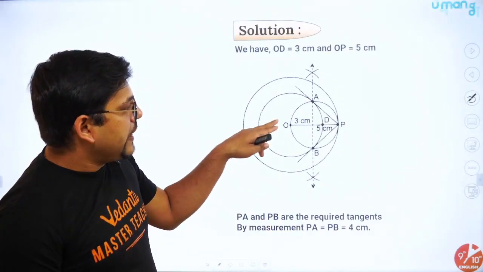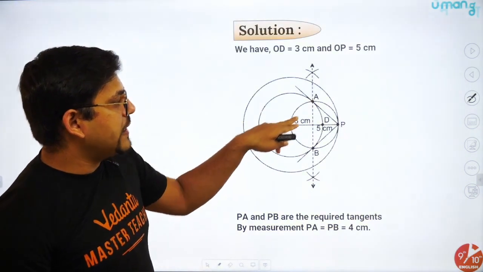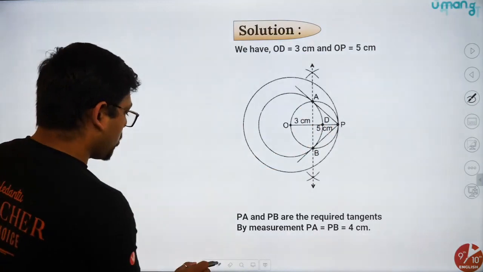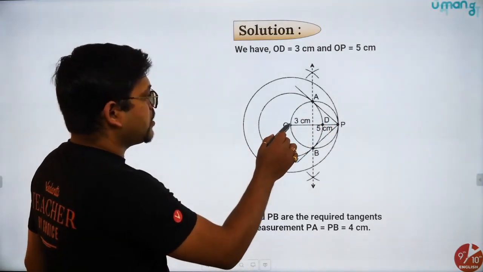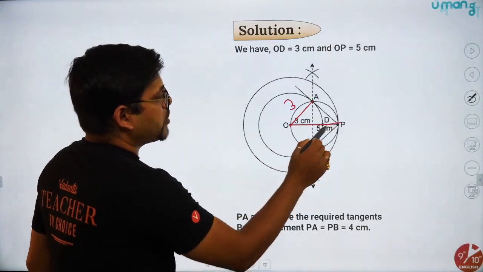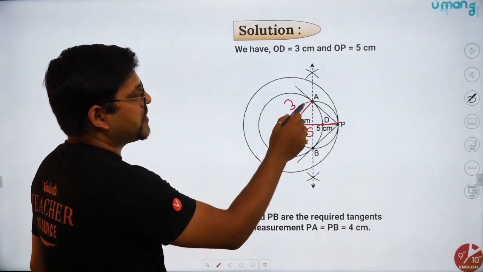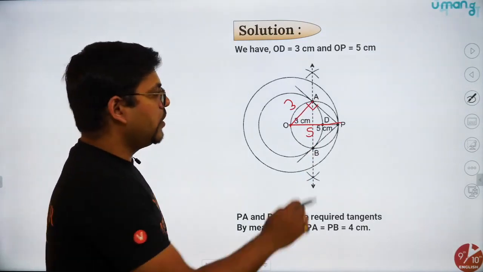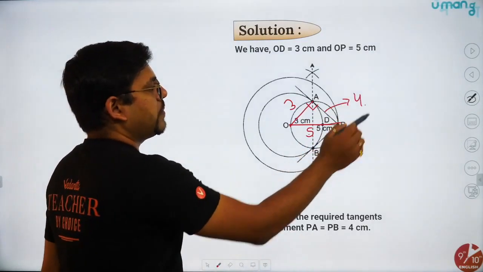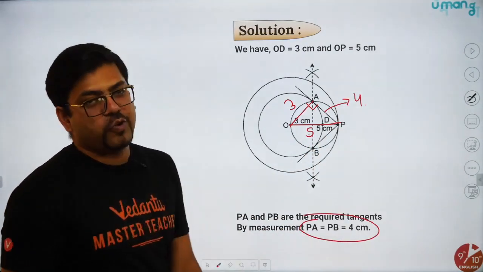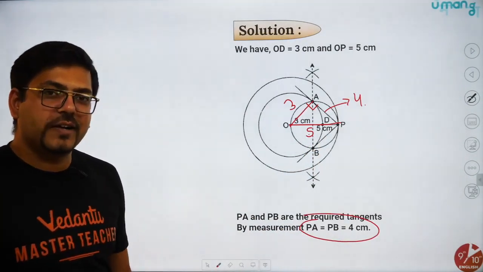This is the solution. Once you find that the smaller radius is 3 and the bigger one is 5, using Pythagoras, let me show you. OA is your 3, and OP is your 5. So if this is 5, this is 3, and this is 90 degrees, you can very easily find the value of AP. So AP, by Pythagoras, is 4. So if AP is 4, PA and PB, both of them will be 4 centimeters. You can even calculate that.